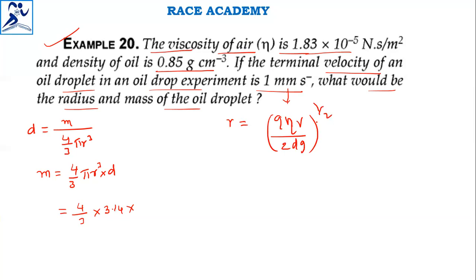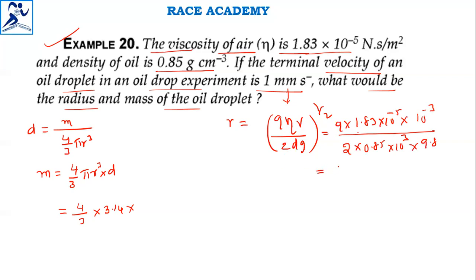I am just directly writing that derived formula from the previous problem. So in this I am going to substitute the values: 9 into eta value 1.83 into 10 to the power of minus 5, into velocity converted into meter per second, 10 power minus 3, divided by 2 into density 0.85 converted into kilogram per meter cube, multiplied by 10 power 3, into g value 9.8.